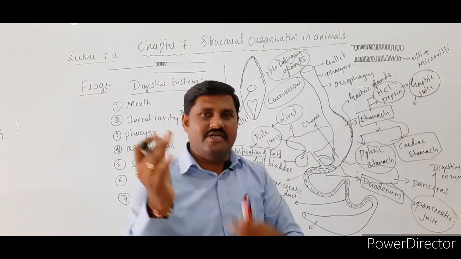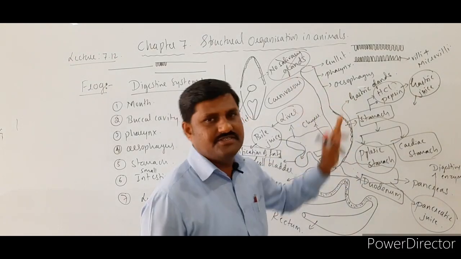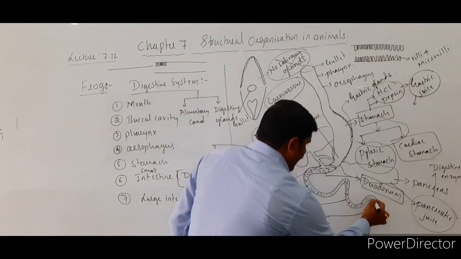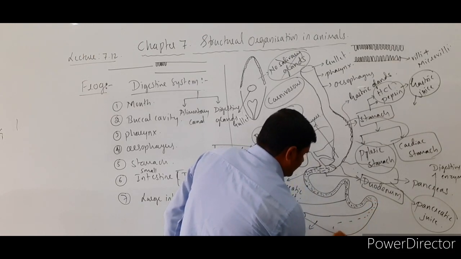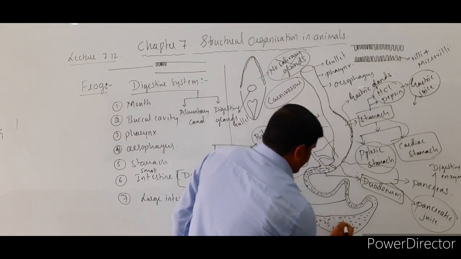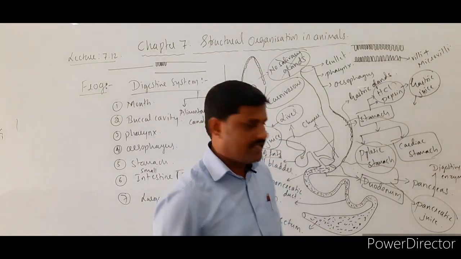Easy exchange of the materials takes place between them. So now the digested food enters into the bloodstream, and the undigested food comes over here to the rectum. The undigested food that comes to the rectum is stored over here.